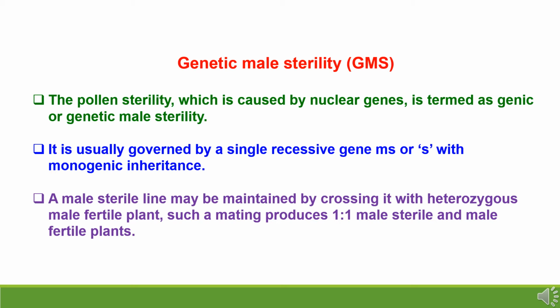In case of the genetic male sterility system, if we are going for hybrid seed production, in the female line, which is the GMS line, we have to go for roguing of 50% of the population, because these lines are producing a ratio of 1:1 sterile and fertile plants. So we have to remove fertile plants and then it should be crossed with male plants.